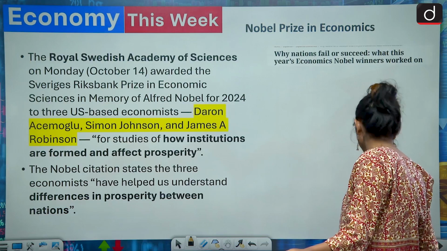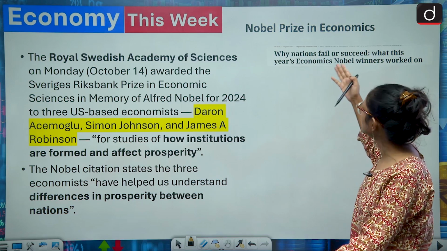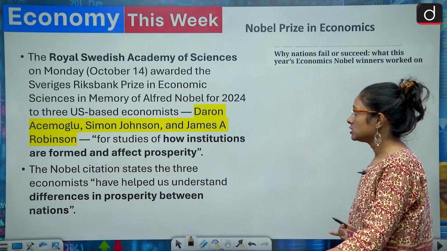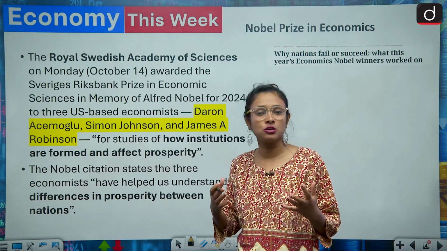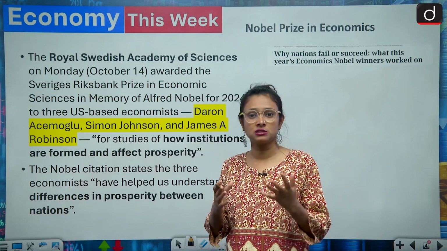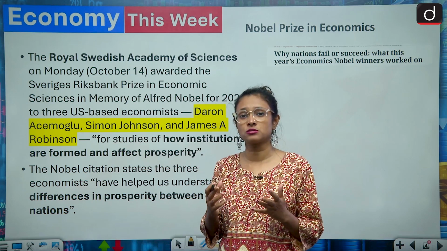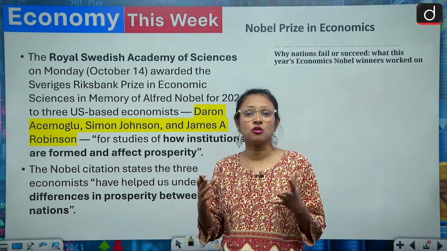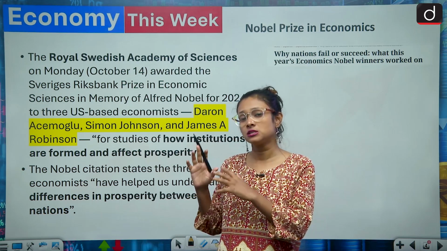Coming to the first topic. The first topic is the Nobel Prize in Economics, and this is the news: Why nations fail or succeed, what this year's economics Nobel winners worked on. As you already know, we have discussed many Nobel Prizes in our daily program. So this is for Economy This Week. In this session we are going to discuss the theme on which the Nobel Prize in Economics was awarded and what the different dimensions of it are. Particularly, we are going to discuss and solve the economic issues from this discussion.